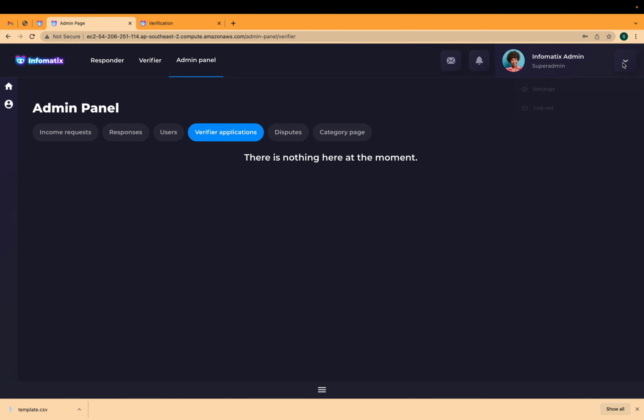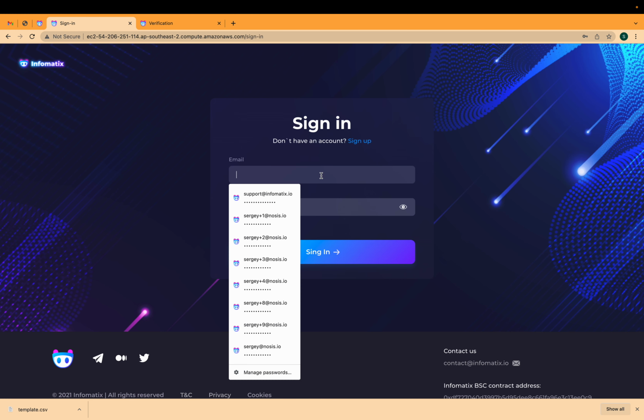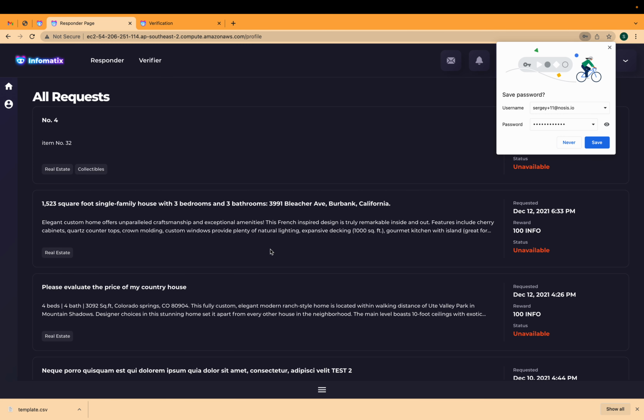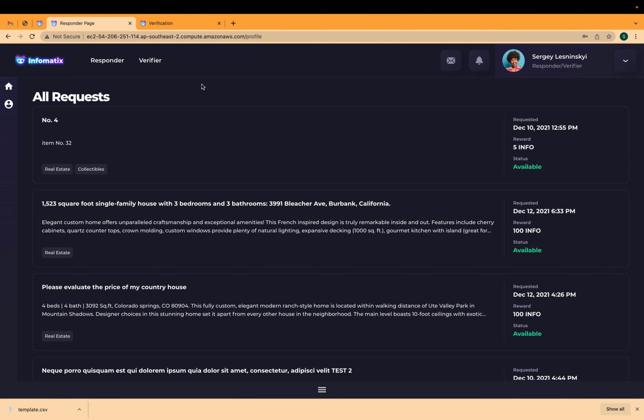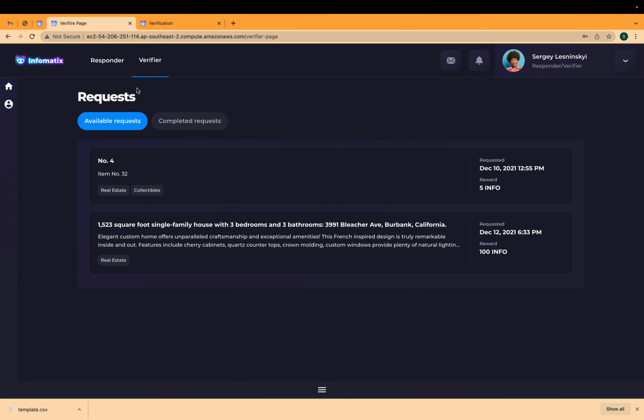Now, once we log in to Infomatix as Sergey +11, who applied for a verifier status and was approved, we can see that we now have the verifier tab here, under which we can see all the available requests with responses for us for verification. And here is the request we created.